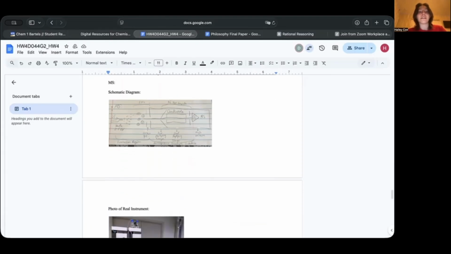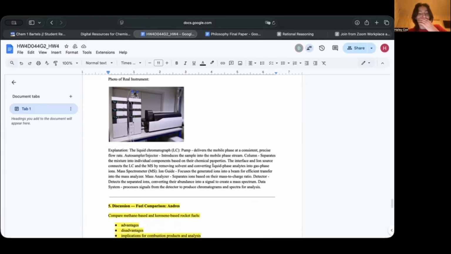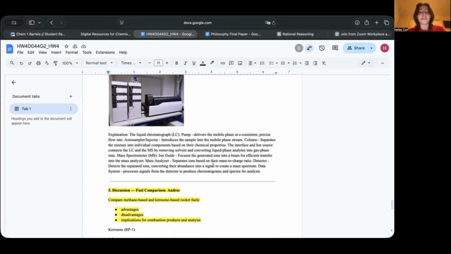The MS, here's the schematic diagram for this one. Here's the photo of the real instrument. And the explanation is that for the liquid chromatograph, or the LC, the pump delivers the mobile phase at a consistent, precise flow rate. The autosampler/injector introduces the sample into the mobile phase stream.